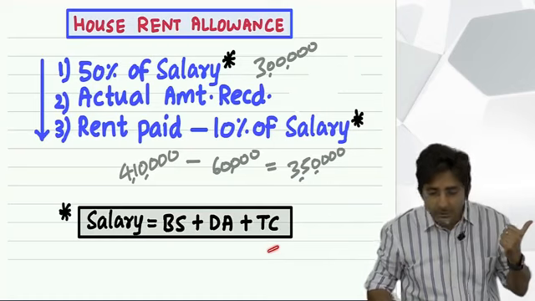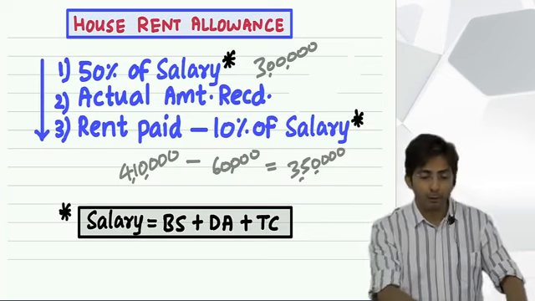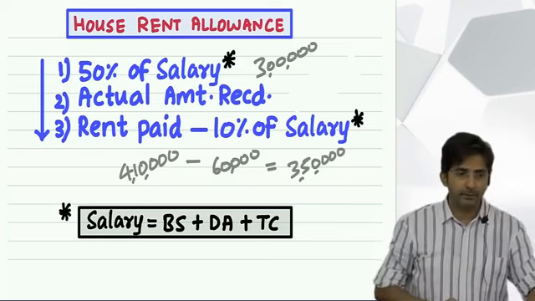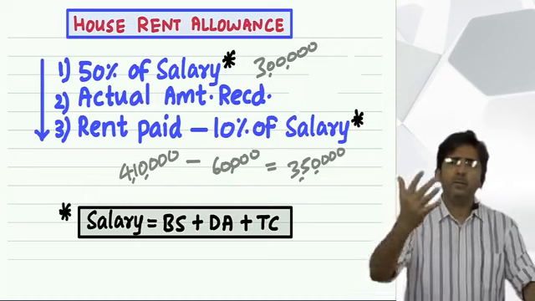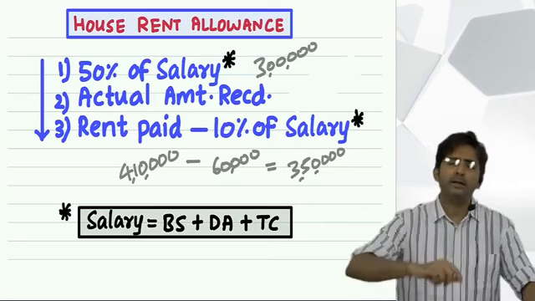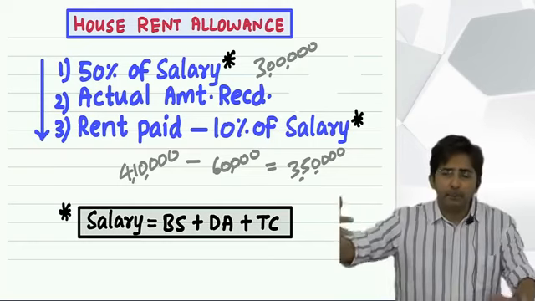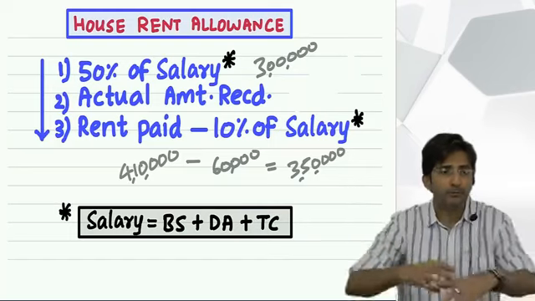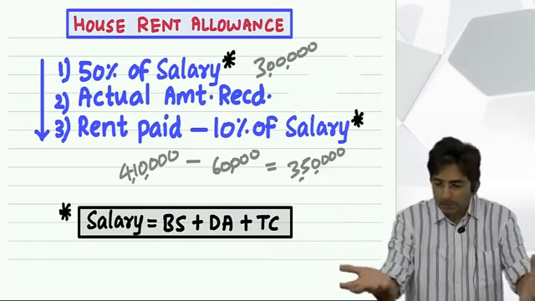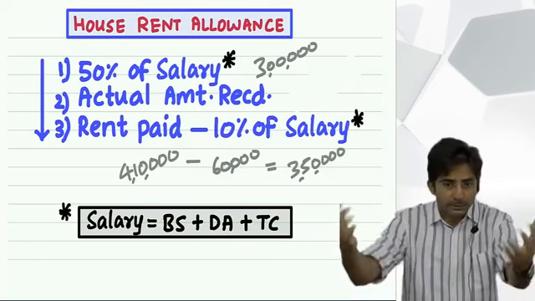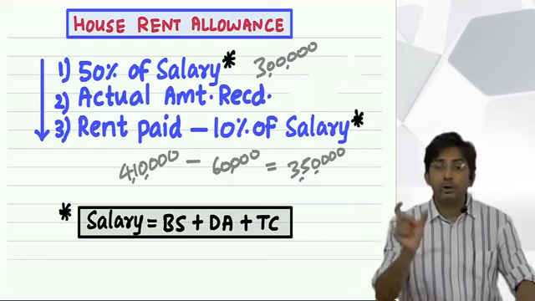And what is this turnover commission? Turnover means sales. So imagine you are an employee, your job profile is marketing. And the company has told you that you have to do the marketing of our product. And depending upon the sales which you do for the company, you will get 10% commission. For example, I can tell my staff, depending upon how many admissions you secure, I will give you 10% commission. It's a turnover commission. Turnover means the business. If you bring more business, you will get a commission based on a percentage of that. So that is called turnover commission.